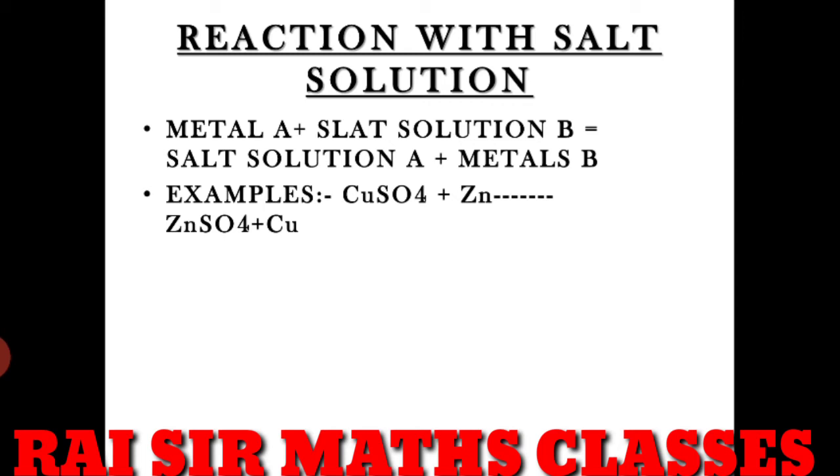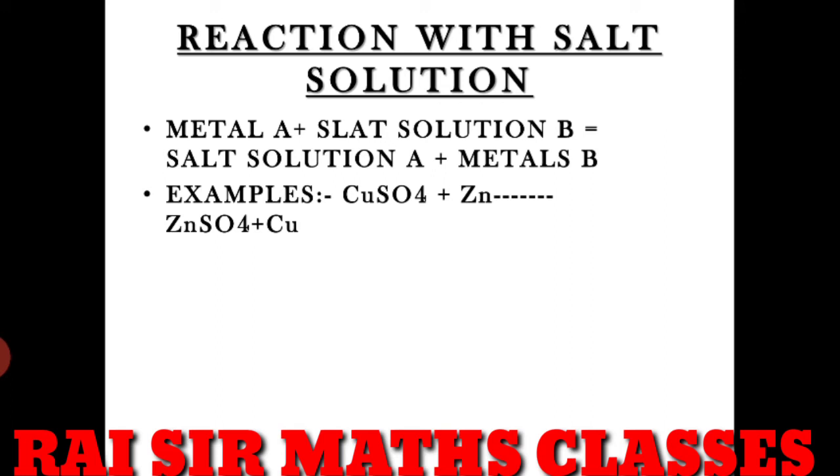Now, reaction with salt solution. This we have to remember the most. The metal which we have considered A reacts with the salt solution B, and will give the salt solution of the first one, the metal A, and the metal of the salt solution.